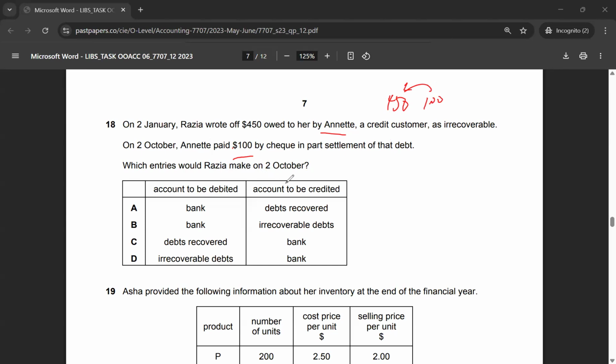So what would be the entry that Razia would make? Of course, the bank account would be debited. So it's either option A or option B. It's not option C or D. But some of the debt has been recovered. So the correct answer to multiple choice 18 would be option A in this case. Okay, let's move on to multiple choice 19.